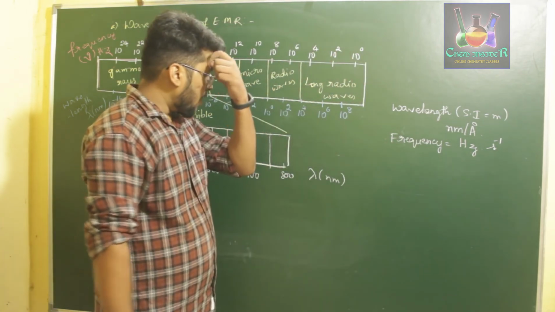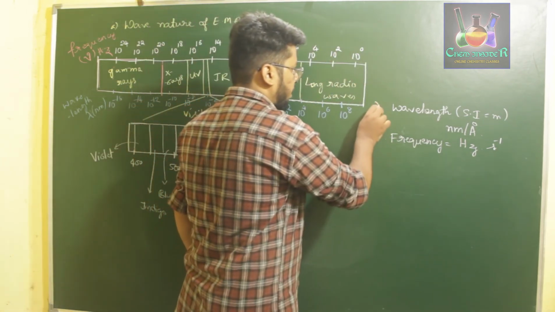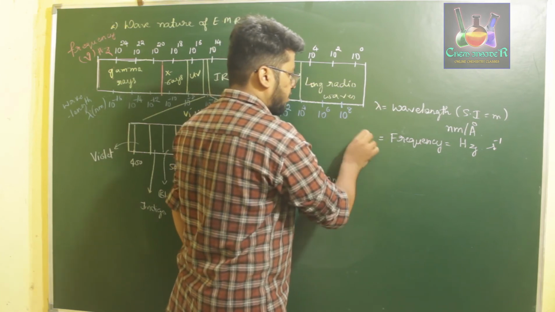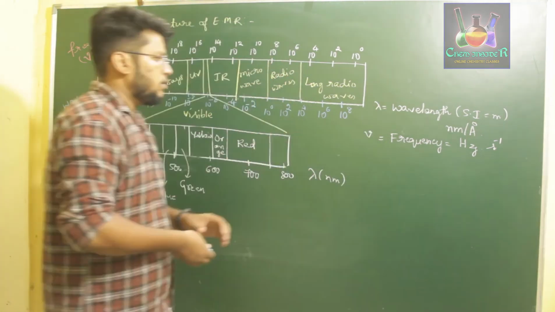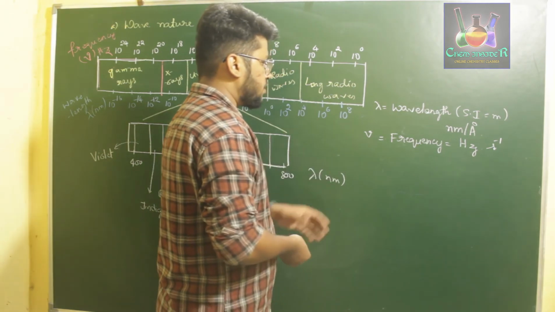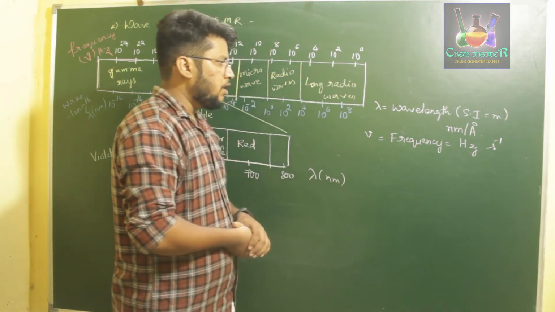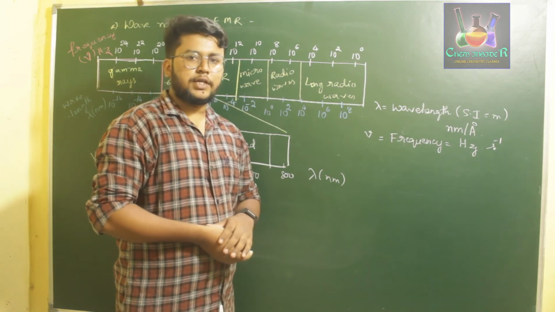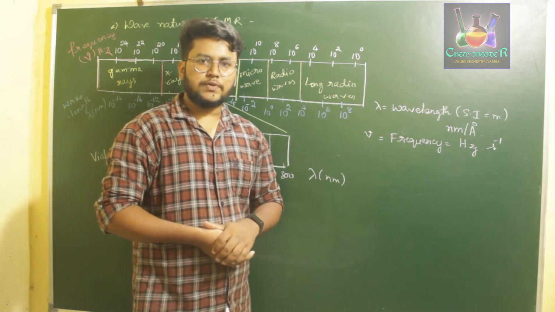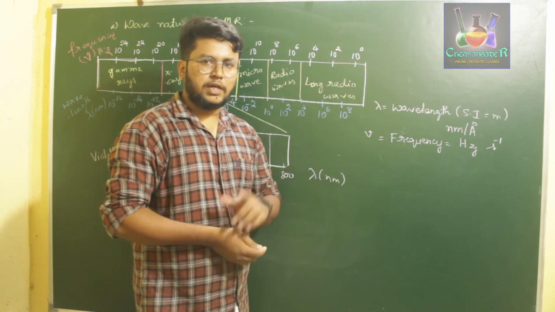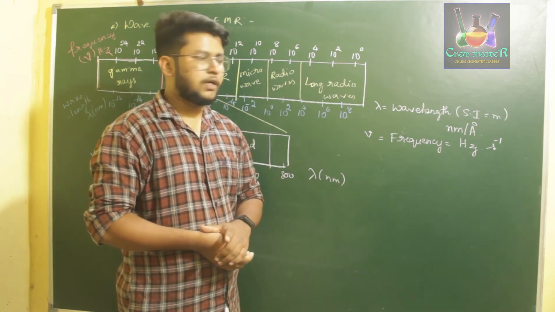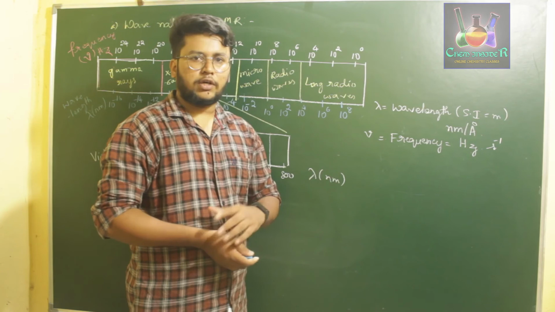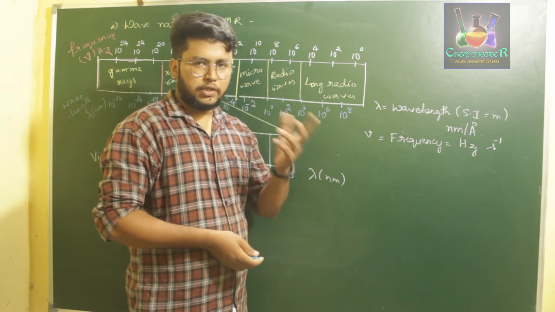So now wavelength is denoted by the symbol lambda and frequency is denoted by the symbol V. Now if you observe the second point which Maxwell said, he said that sound waves and light waves needed a medium for traveling, whereas electromagnetic radiation did not need any medium for their travel.